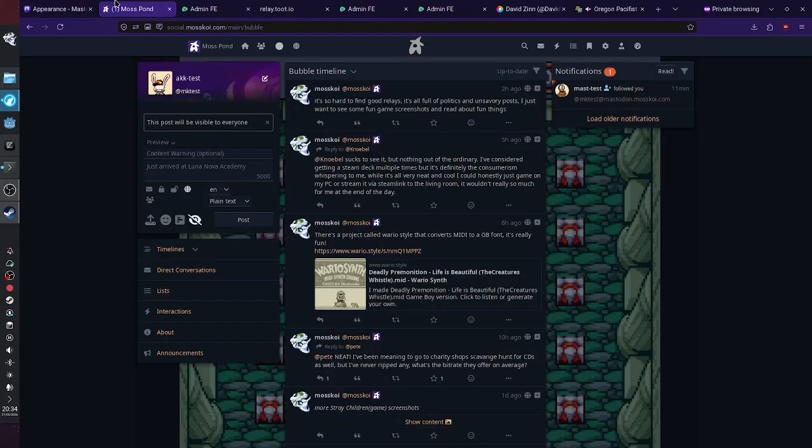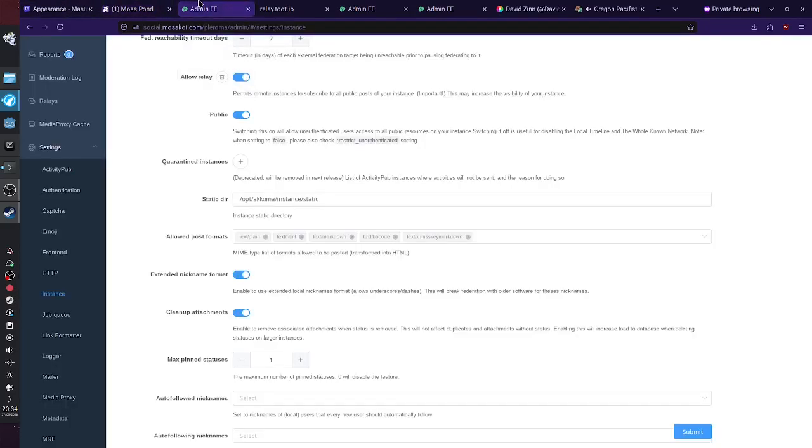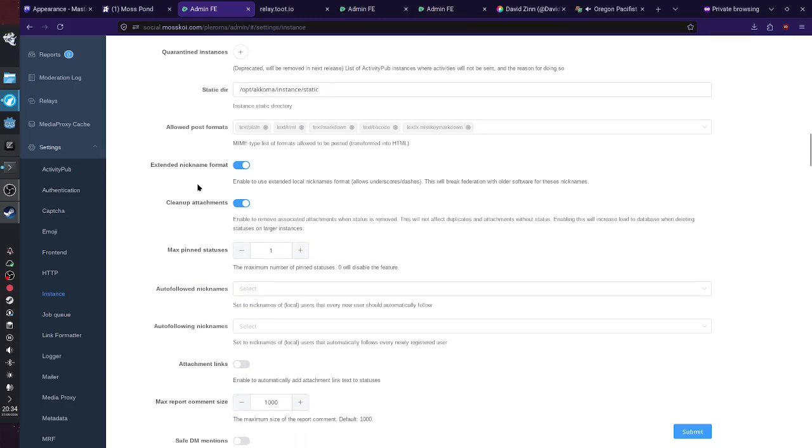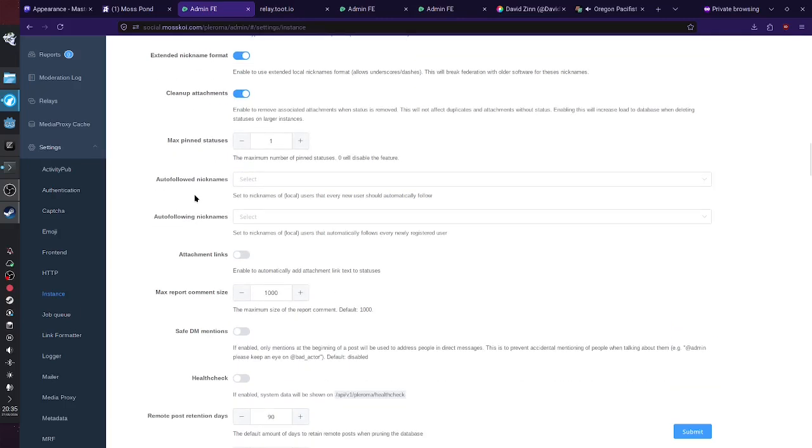Akkoma's documentation, it's not even documentation, they don't have official images, or there are no maintainers for images for Docker if you use Docker or containers. So it might be a little bit more of a hassle to bring one up than the other. Akkoma being the one that's a little bit more of a hassle, but you can do it with both. Don't worry about it. It's nothing out of this world.